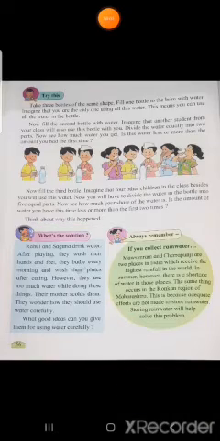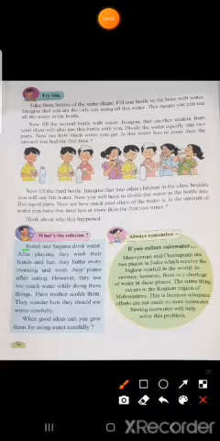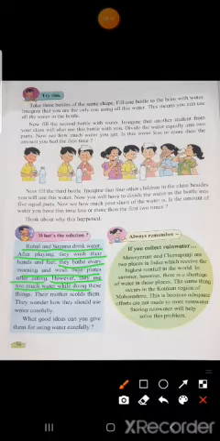Here, what's the solution? Rahul and Saguna drink water. After playing, they wash their hands and feet. They bath every morning and wash their plates after eating. However, they use too much water while doing these things. Their mother scolds them. They wonder how they should use water carefully. What good ideas can you give them for using water carefully?